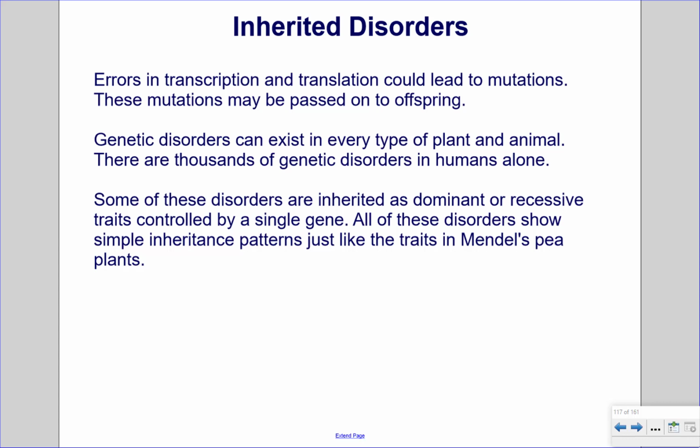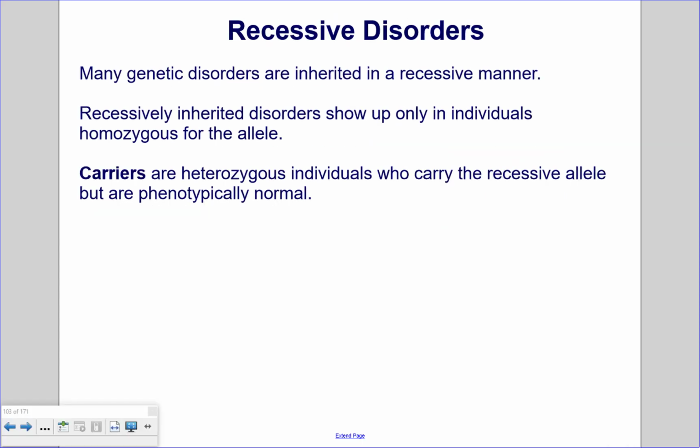Some of these disorders are inherited as dominant or recessive traits controlled by a single gene. All of these disorders show simple inheritance patterns just like the traits in Mendel's pea plants. Recessive disorders. Many genetic disorders are inherited in a recessive manner. Recessively inherited disorders show up only in individuals who are homozygous for the allele. Carriers are heterozygous individuals who carry the recessive allele but are phenotypically normal.